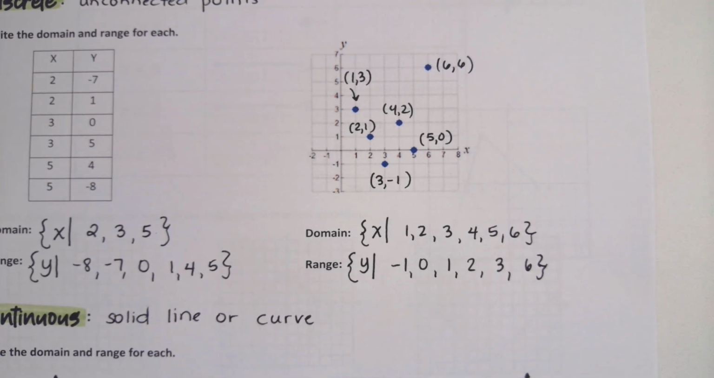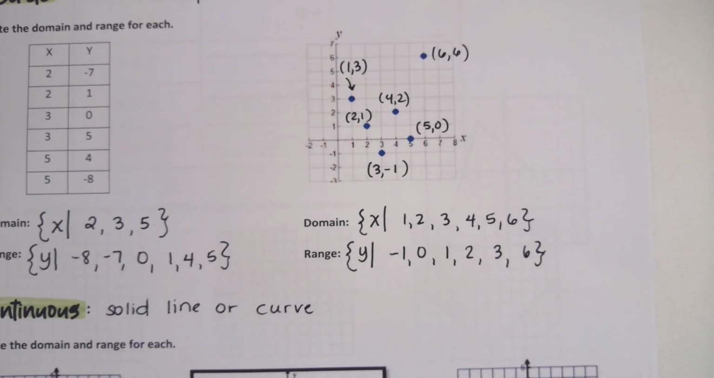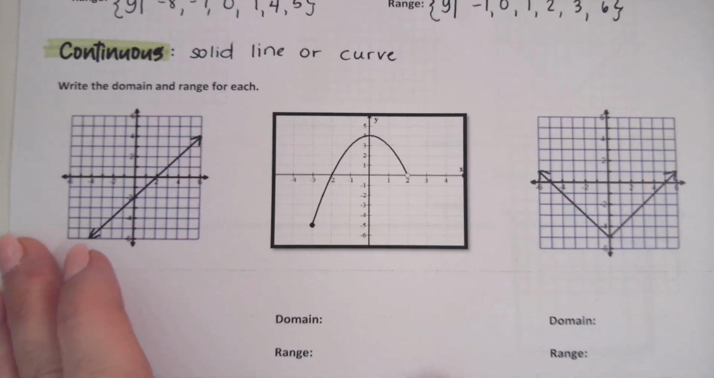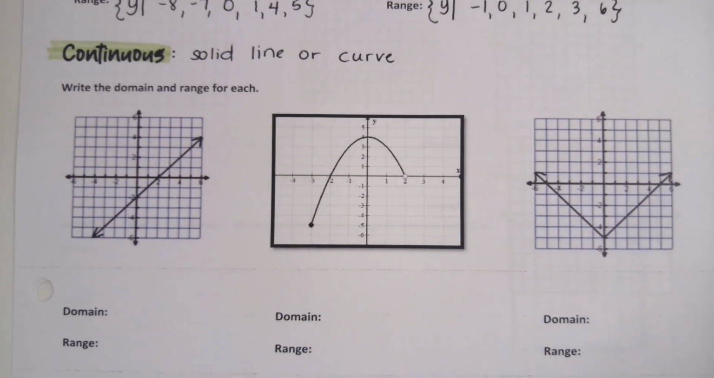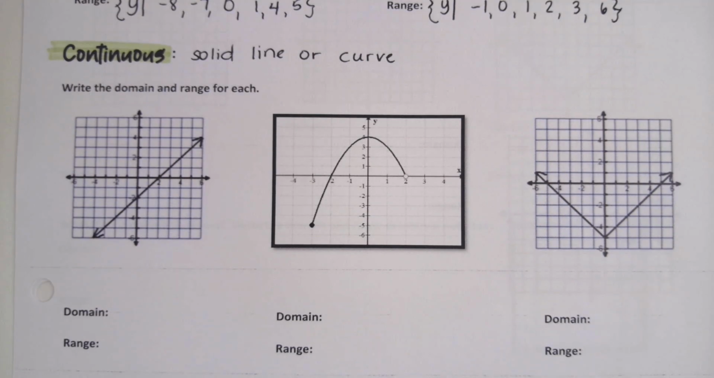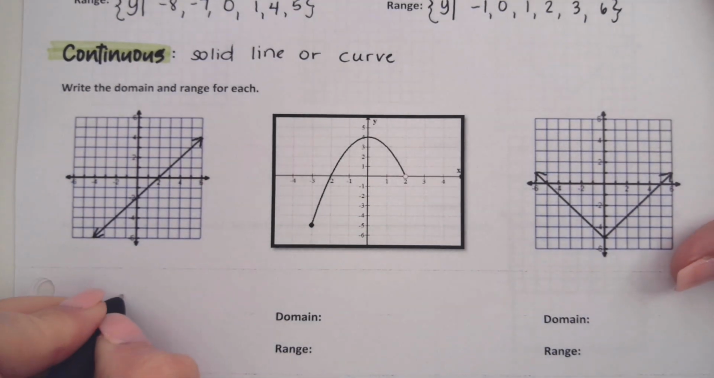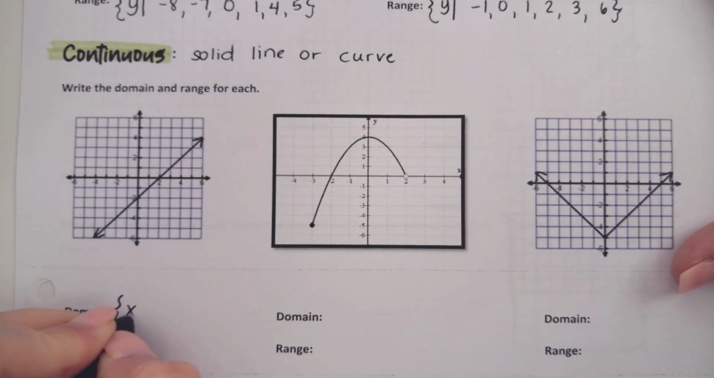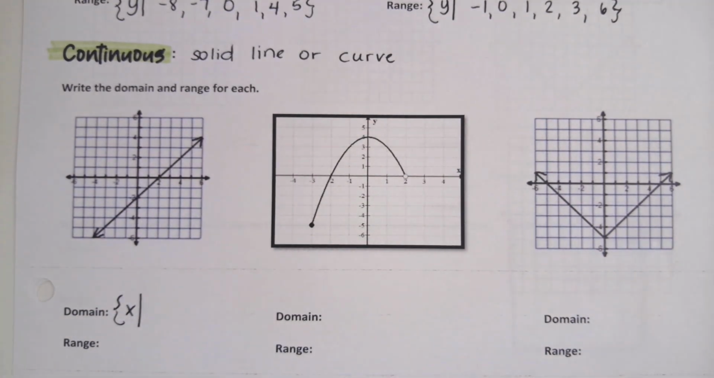All right, now we're going to throw in continuous. That's when we have a solid line or curve. And we're going to see if we can remember how to do that. Again, this is going to use those inequality symbols just like you learned how to do it in Algebra 1. The only thing different that we do in Algebra 2 for official set notation is we put it in squiggly brackets and we say X is this set of numbers with the bar. So I'm going to start that from my domain. X is this set of numbers.